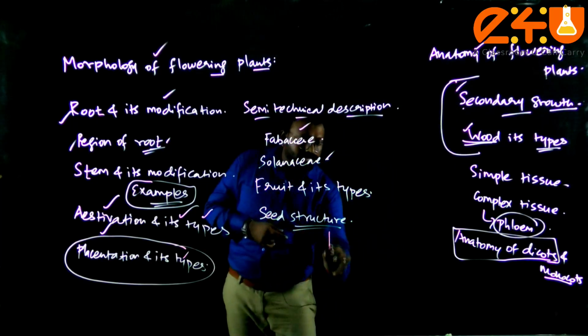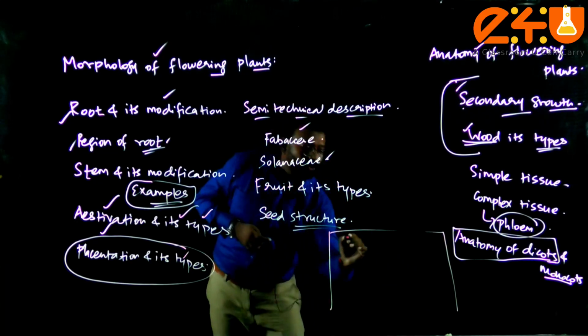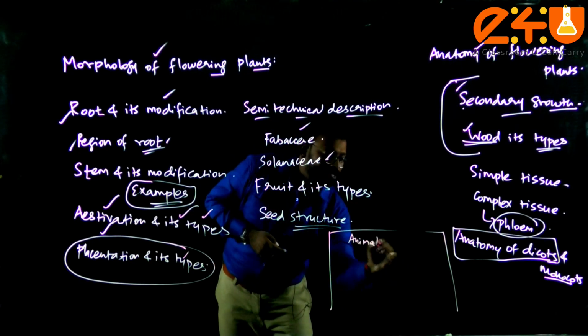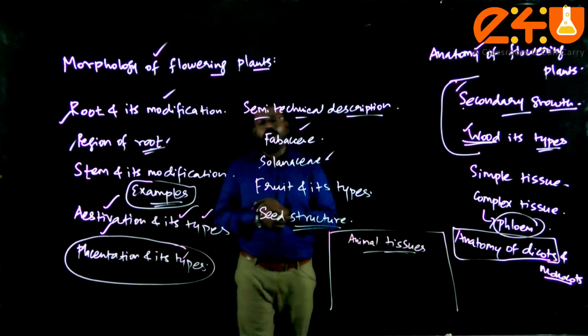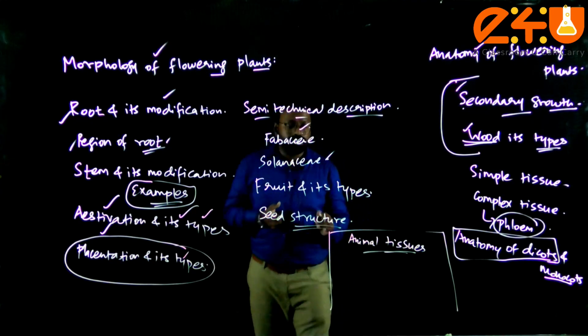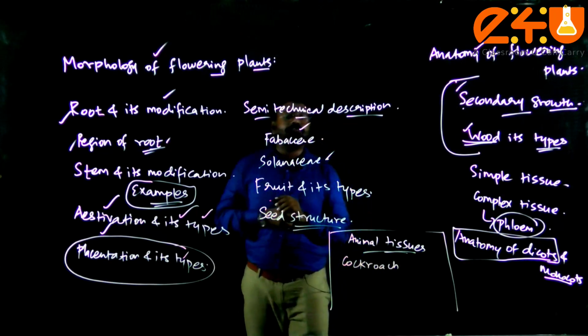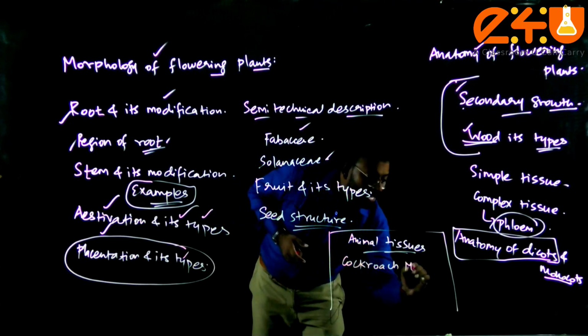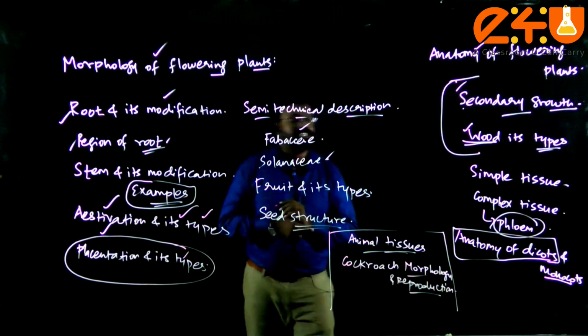The next topic is structural organization in animals, animal tissue. In case of animal tissues, have a hold on all the different types of tissues: simple, cuboidal, all the types. Cockroach, just have a hold on cockroach reproduction and morphology aspects. Cockroach plays a bigger role, especially reproduction and morphology aspects.